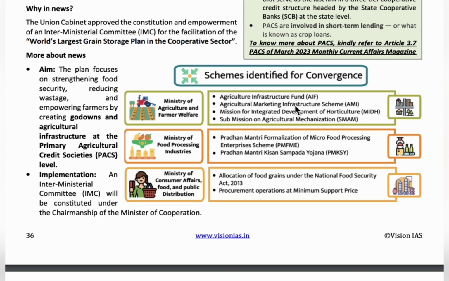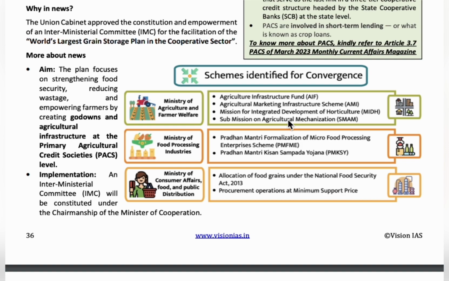And the next one is the Agricultural Marketing Infrastructure Scheme. It is for storage infrastructure projects, for storage of food. Better infrastructure is implemented under this scheme. Okay. The next one is the Mission for Integrated Development of Horticulture Scheme. It is launched to develop the horticulture sector that covers mushrooms, fruits, cashews, vegetables, flowers, aromatic plants, etc. It comes under the Ministry of Agriculture and Farmers Welfare.